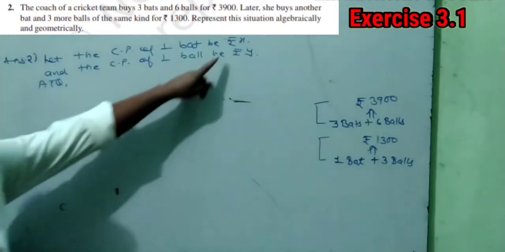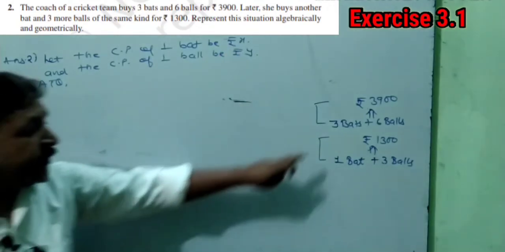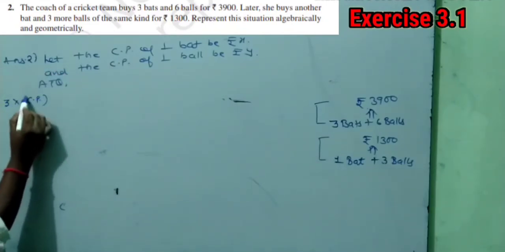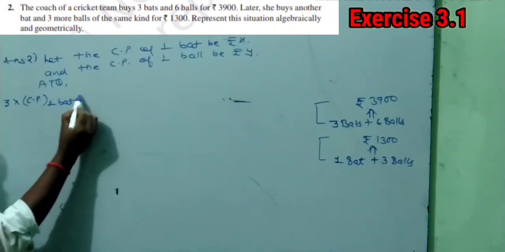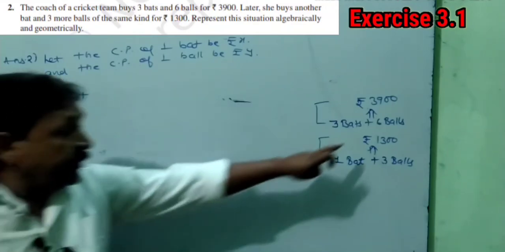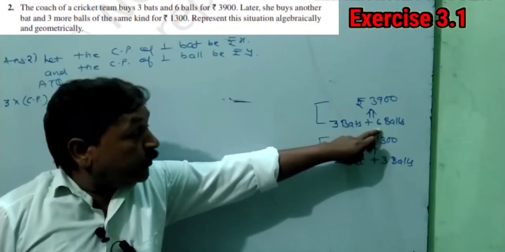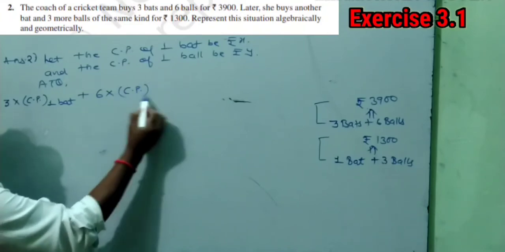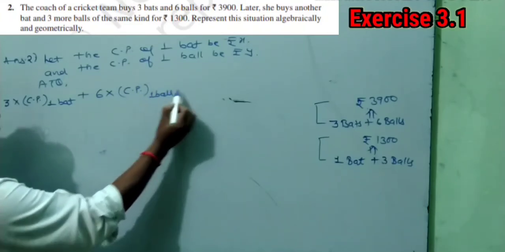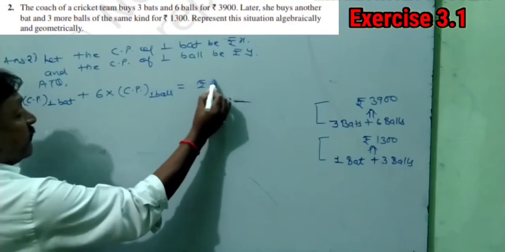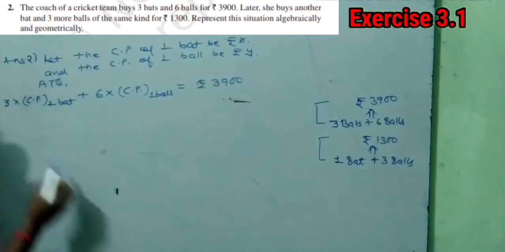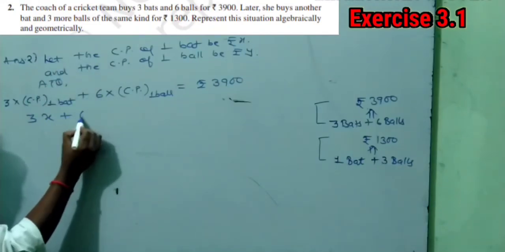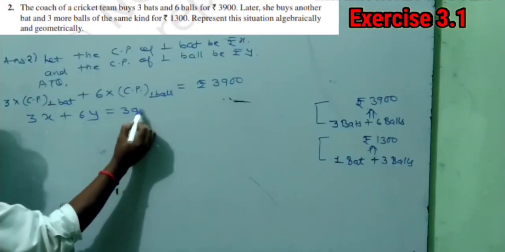One bat comes at x rupees, then what will be the cost of 3 bats? 3 into cost price of one bat, plus how will we get the cost of 6 balls? 6 into cost price of one ball, and when we do the sum, then we will get rupees 3900 as a total. So the cost price of one bat is x, it will become 3x, and this will become 6y is equals to 3900.